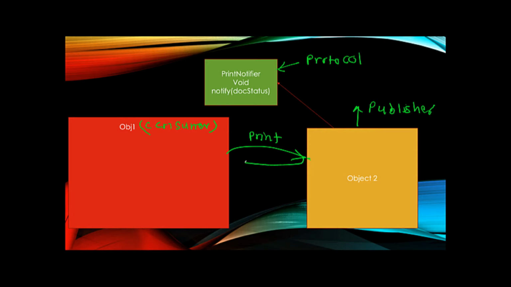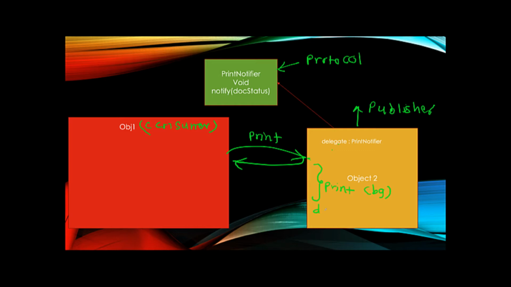This method returns immediately, while object 2 executes the print method on a background thread. Whenever the printing is done, it invokes this particular print notifier, and the way it does it is by implementing a delegate, which is a publishing mechanism for this protocol. So object 2 says to object 1, you don't have to wait for me. Whenever I am done with printing, I'm going to call my delegate, which is nothing but an instance of this protocol, and call the notify method.